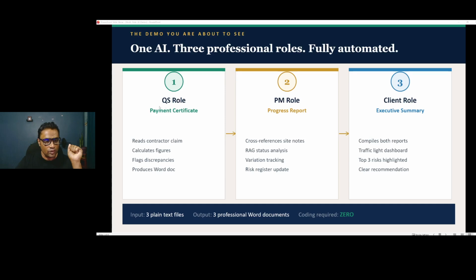idea. There is a quantity surveyor. He's handling payment certificate. There is a project manager. He's preparing the progress report. There's a client director. He has to prepare the executive summary. So now these three individuals are working alone, right? Before. So how does it happen?